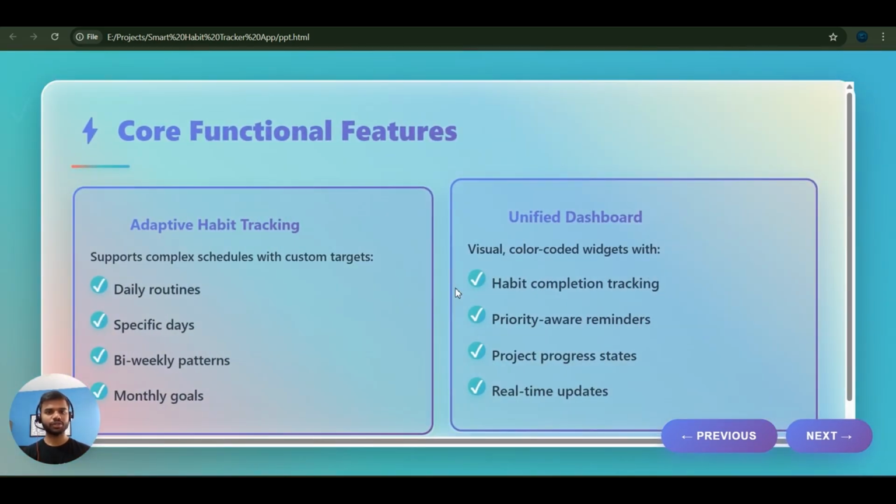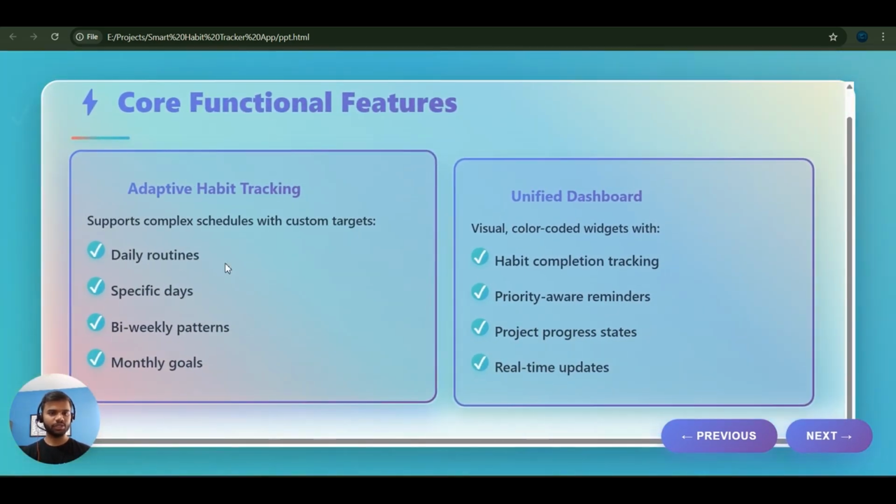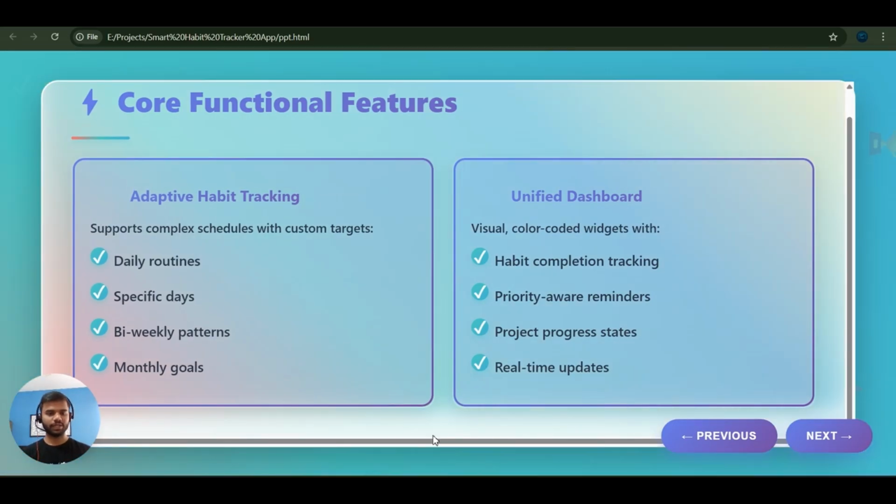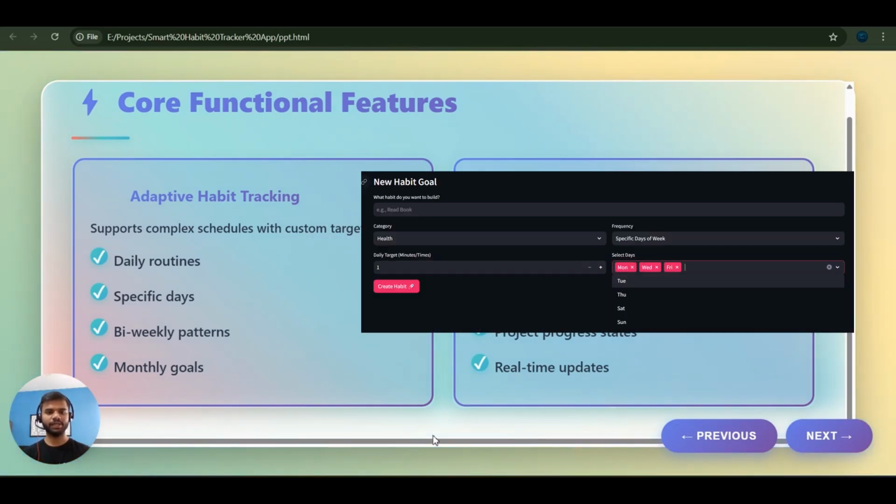The next point is core functional features, which includes daily routine, specific days, bi-weekly patterns, monthly goals. So these are the features, or let's say filters, that you can set your task to do. And also you can select specific days, like I want to do a task on Monday and Thursday, other tasks on Thursday and Friday.